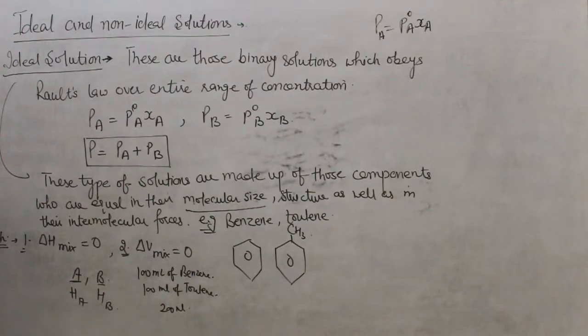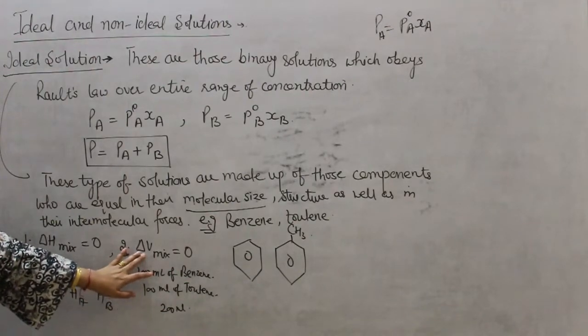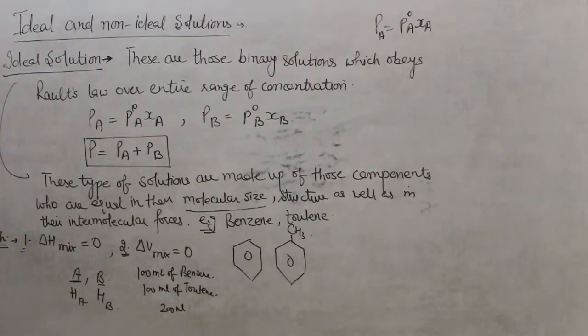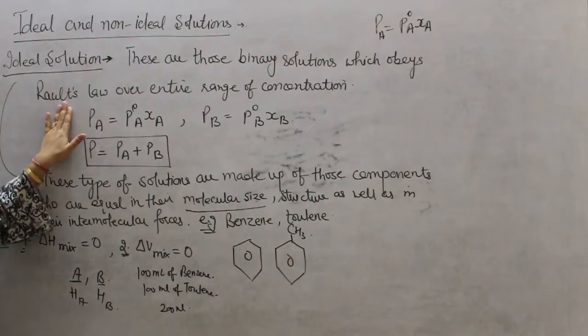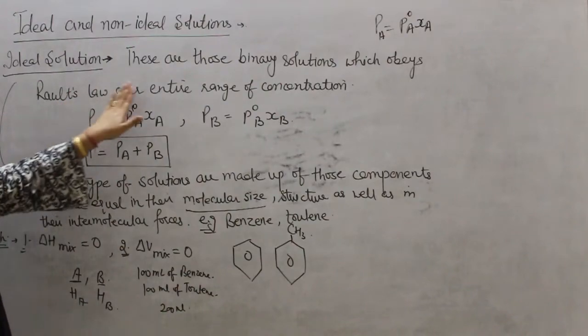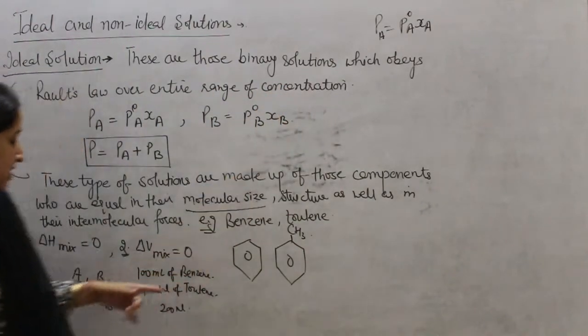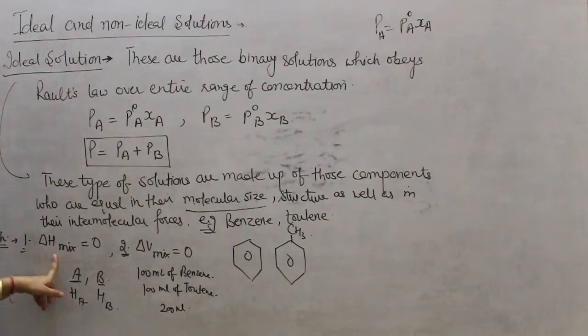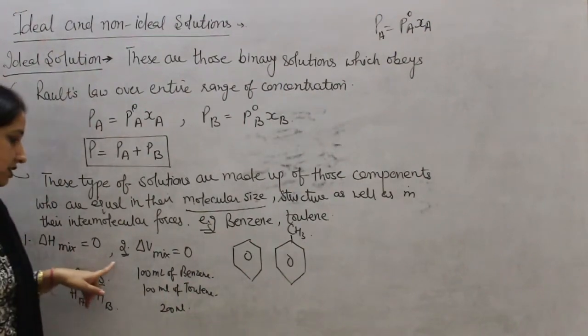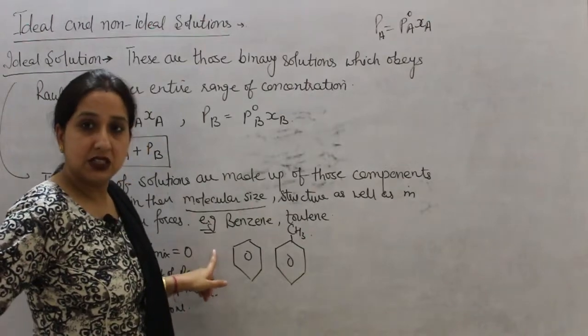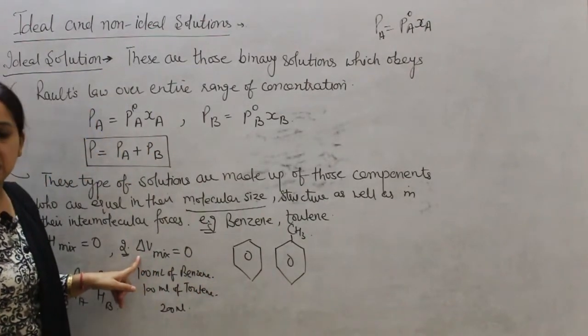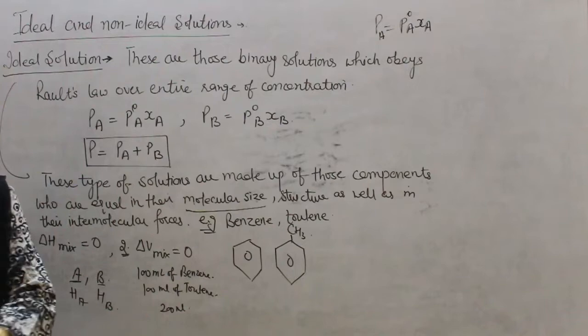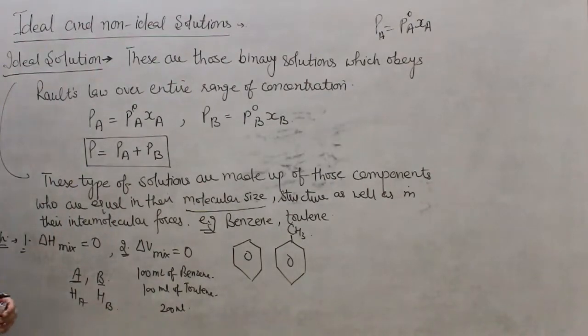So there will be no heat change and there will be no volume change in these type of solutions. So there are three main characteristics of ideal solution. First characteristic, they obey Raoult's law over the entire range of concentration. Second characteristic, for these type of solutions, delta H mixing is equal to 0. And next characteristic, for these type of solutions, delta V mixing is always equal to 0. So next type of solution is non-ideal solution.